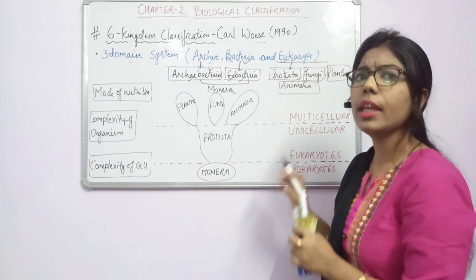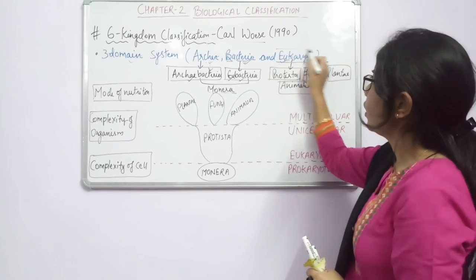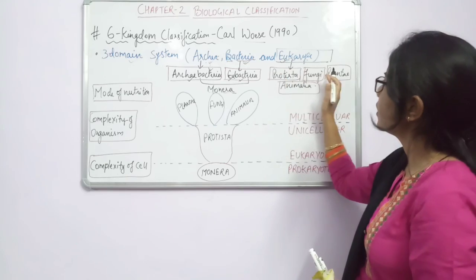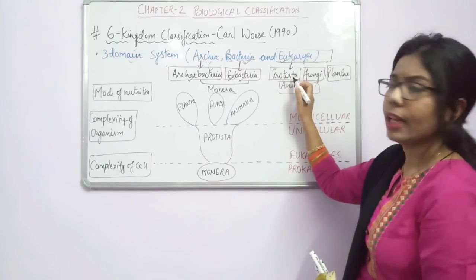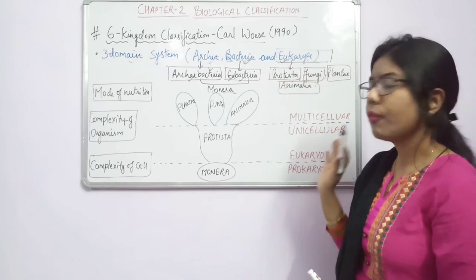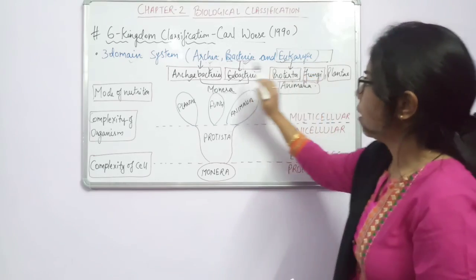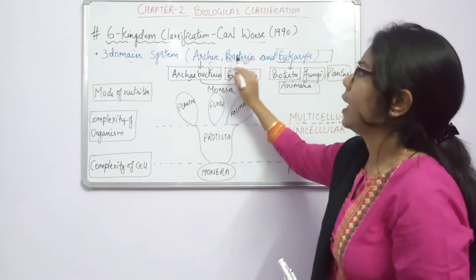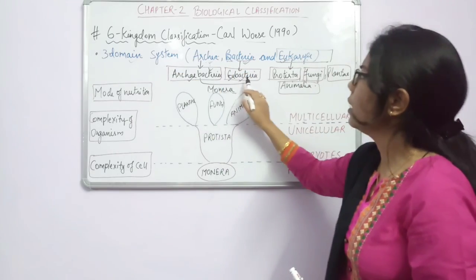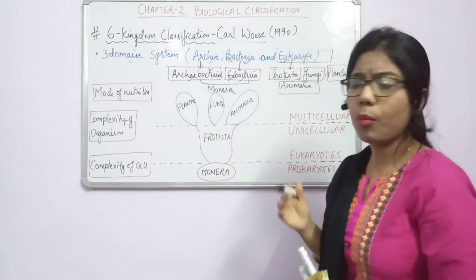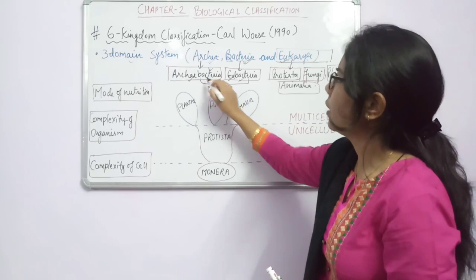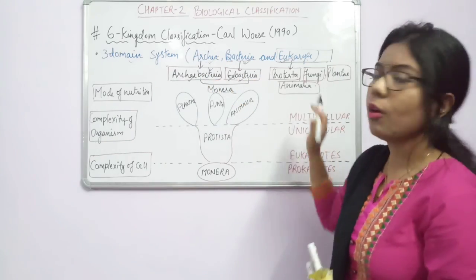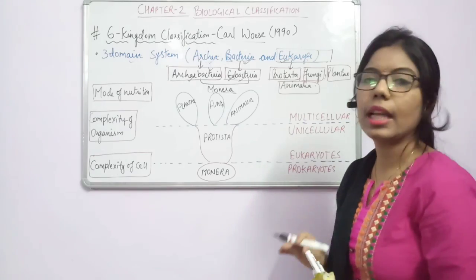So now from here, the nucleus will be the true one. In which kingdoms will the nucleus be the same? Protista, fungi, plantae, and animalia. And we have done all these kingdoms in the 5 kingdom classification. So in conclusion, Carl Woese has given a 3 domain system, and here he has added one more thing, so that the Monera is divided into 2 parts, Archaebacteria and Eubacteria. If you count from here, we have 6 kingdoms of classification.